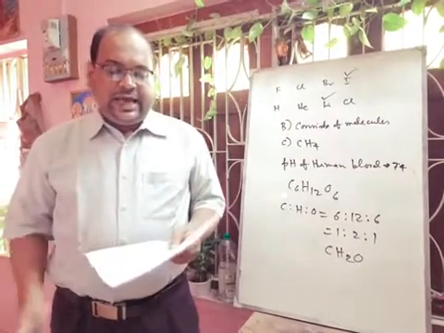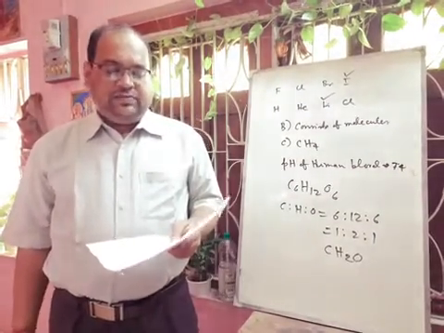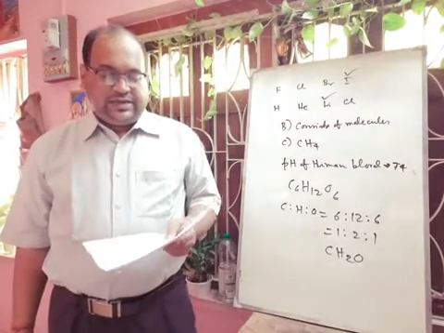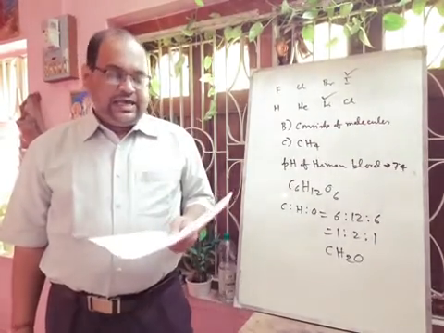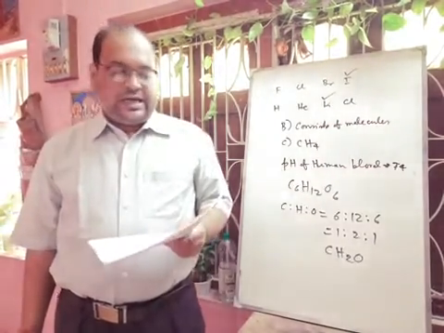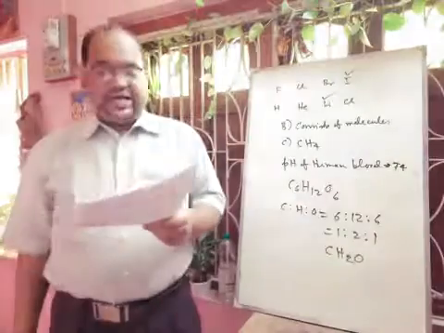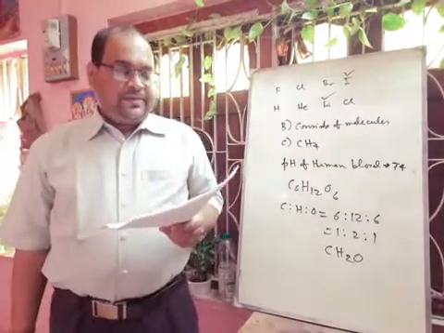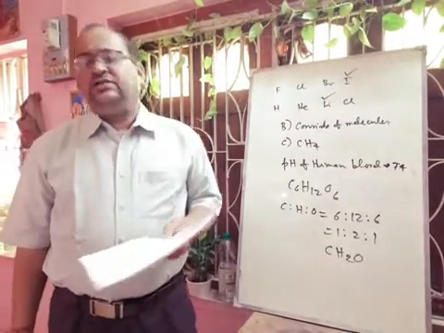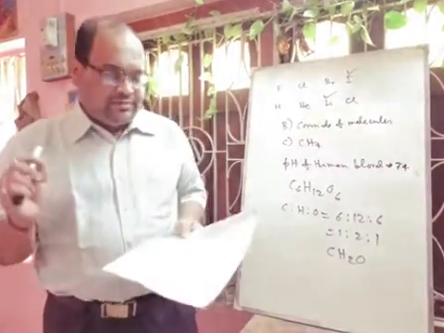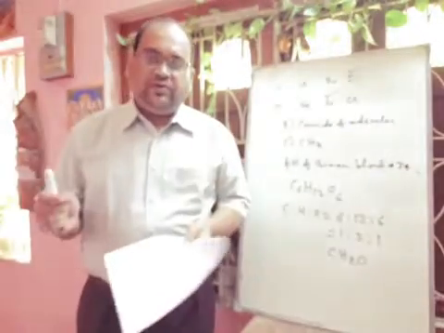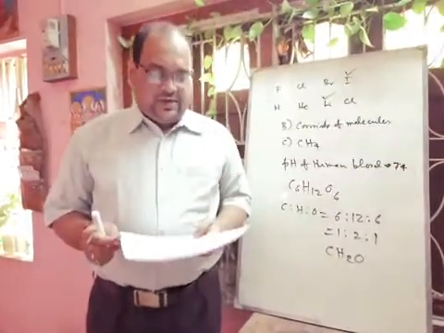Next question is given, the aim of the fountain experiment is to prove that HCl turns blue litmus red, HCl is denser than air, HCl is highly soluble in water, and HCl fumes in moist air. So your answer will be HCl is highly soluble in water. This is our main target in the fountain experiment, to prove that HCl gas is highly soluble in water.